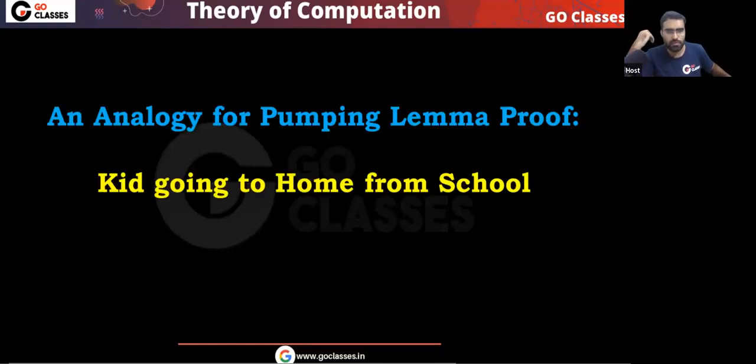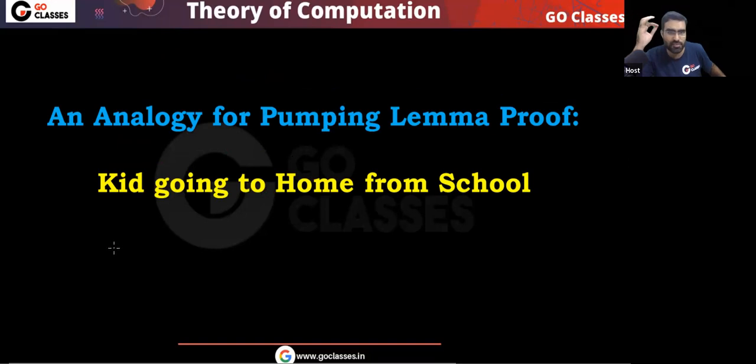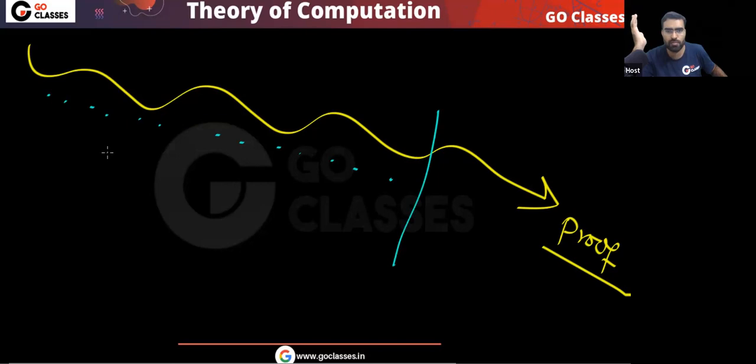Now we will see the pumping lemma proof, but before that I want to give you one analogy, because analogies are easy to understand. All the observations that we have made, one by one I'm making observations. Slowly I'm building to the pumping lemma proof. At the end we will see the proof, but before that I promise you, before I tell you the proof, you will automatically understand the proof.